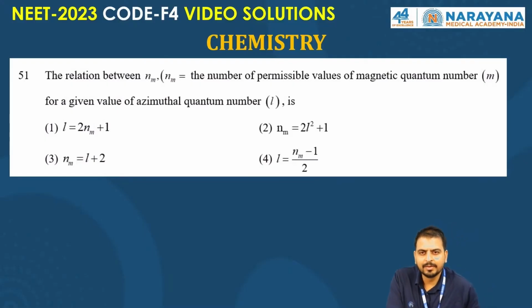Hello, dear aspirants. So we are here to discuss the NEET 2023 chemistry paper, and this is the code F4. Okay, code F4 chemistry. So now let's begin without any further delay.